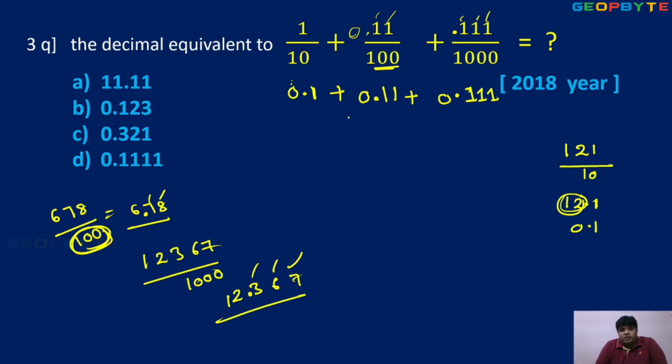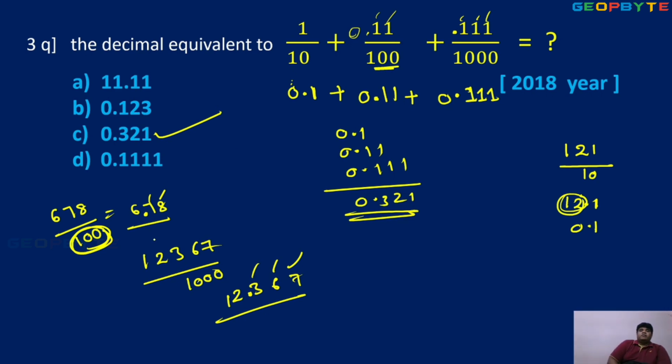Okay, so now observe. 0.1, 0.11, 0.111, 1, 2, 3. So 0.321 is the answer. Okay, children. Next.